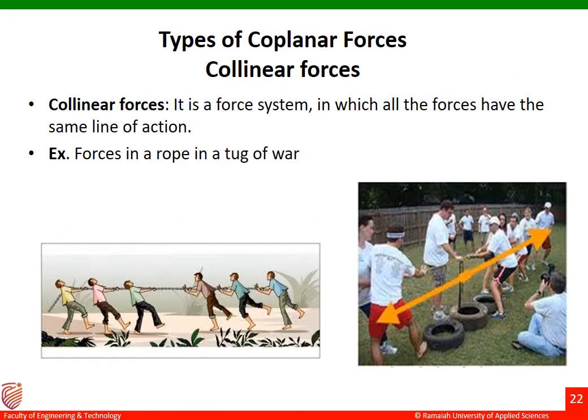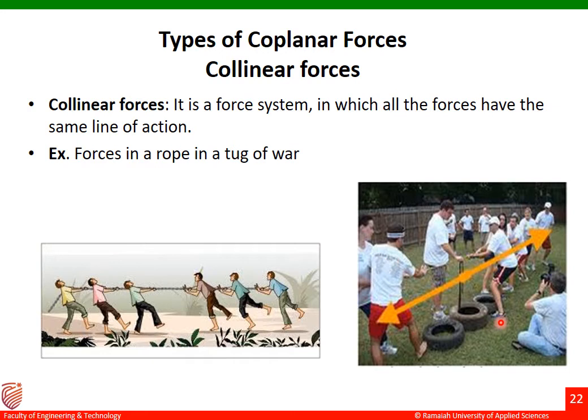Types of coplanar forces. The first one is collinear forces. What do you mean by collinear force? It is a force system in which all the forces have the same line of action. The example for this collinear force is forces in a row in a tug of war.